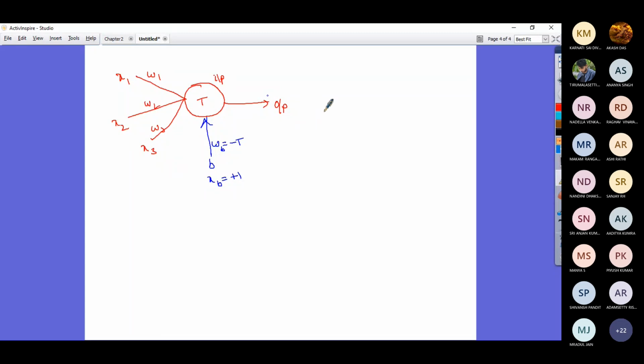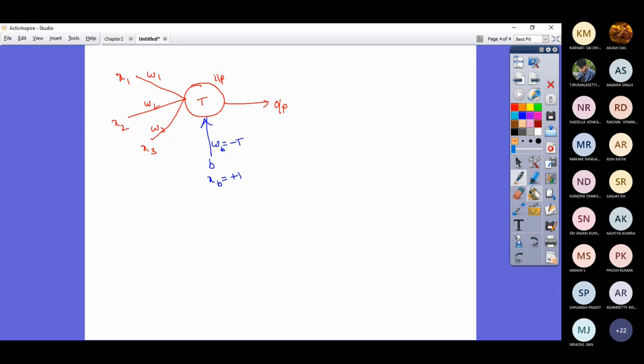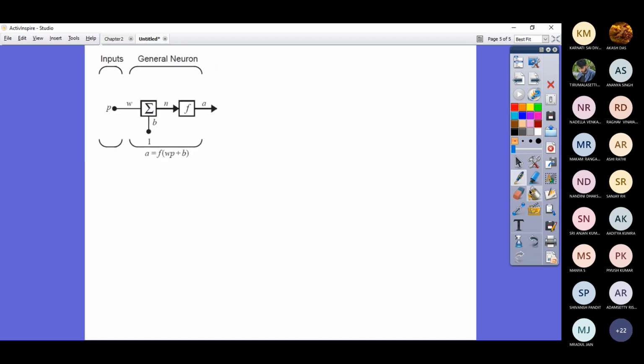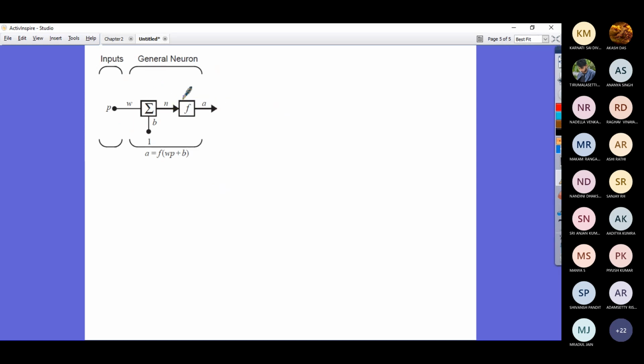Now look at the way, just give me a minute. I don't know how to bring this. Okay, just give me a minute. Okay, so now look at this particular architecture. Is that clear? Is the figure visible to you?